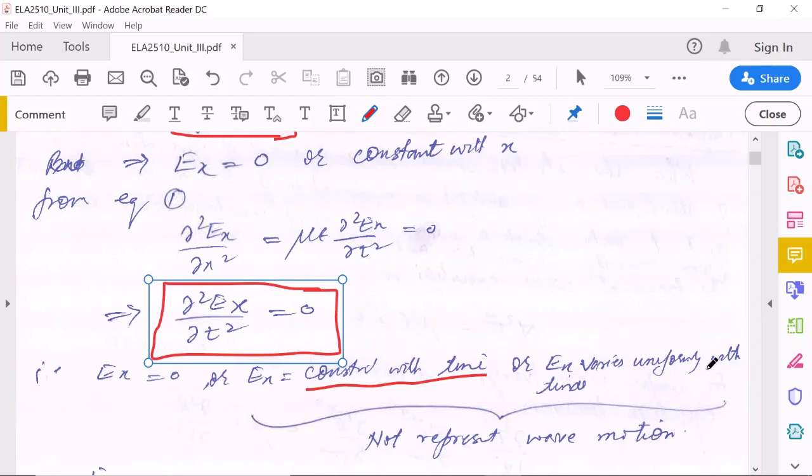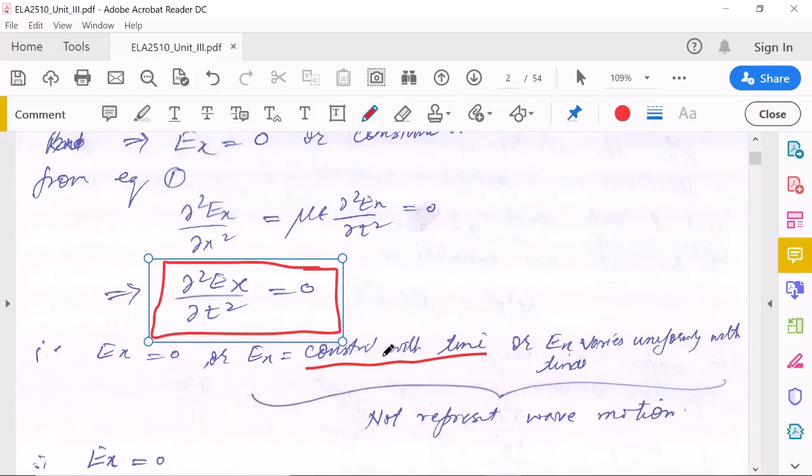If it varies uniformly with time, then the first derivative will come out to be some constant value and the second derivative will come out to be 0. So we have three options: either Ex should be 0, or Ex is constant with time, or Ex varies uniformly with time. But the last two will not represent wave motion.